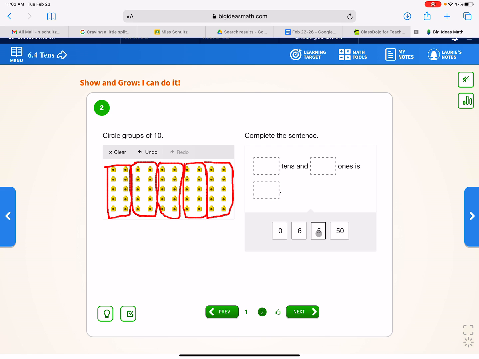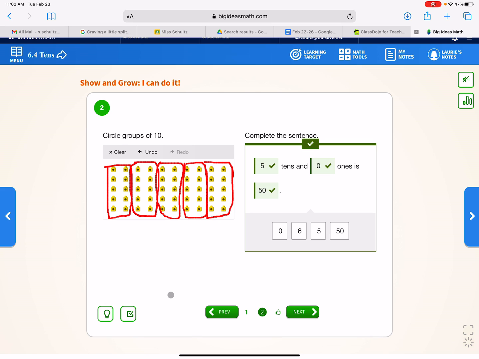We have 5 sets of 10. And do we have any left over? Nope. And since we have 5 sets of 10, we can do 10, 20, 30, 40, 50. We have 50. Now, I promise if you count by ones, you will still get 50, but it's going to take much longer instead of doing 10, 20, 30, 40, 50. So it's very good to circle your tens and then count by tens to see how many groups of 5s we have. And let's check our work. And we did that correct.